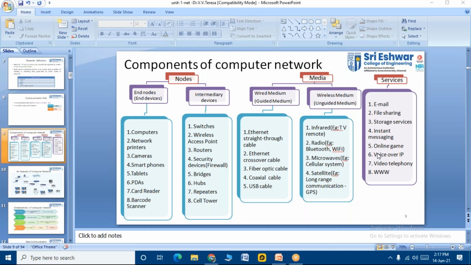We are emailing, we are sharing our files, we are storing our documents, we are messaging, right? We are calling, we are doing video call, we are doing voice call, right? We are playing, we are browsing, right? So all these facilities, what all I've described in the services, all of us are enjoying it, right, students? We are all using it in a day-to-day life basis, right? So these are all the components of a computer network.